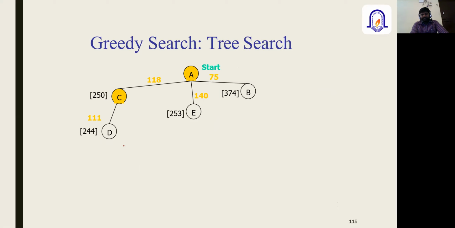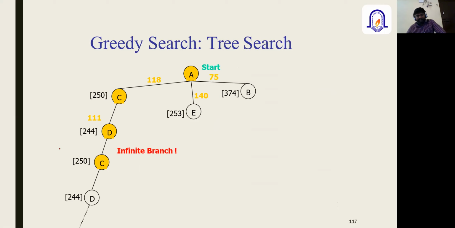Is it clear for all of you? Now, what is the problem with the greedy searching technique? In this example, in this diagram, you can see that there is a possibility that an infinite loop can occur. So D to C and then C to D, this will keep on repeating.